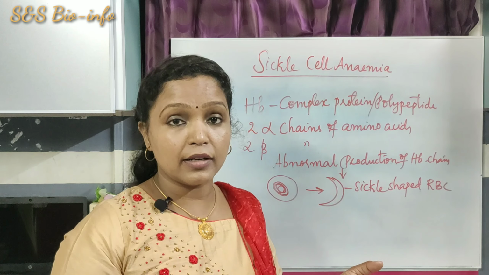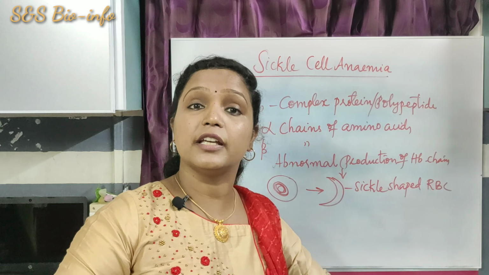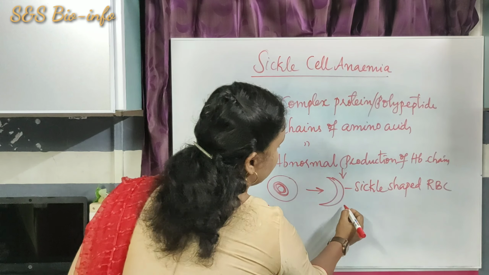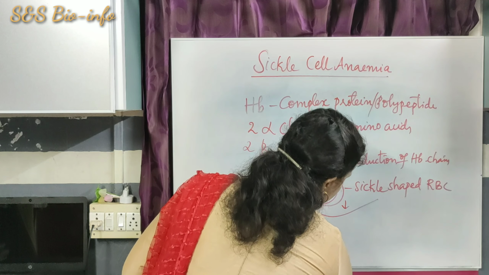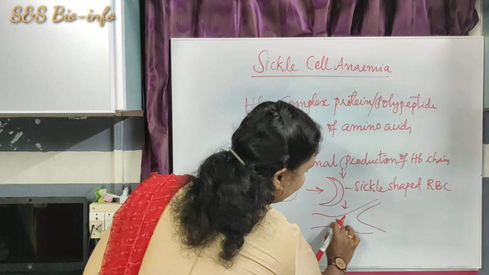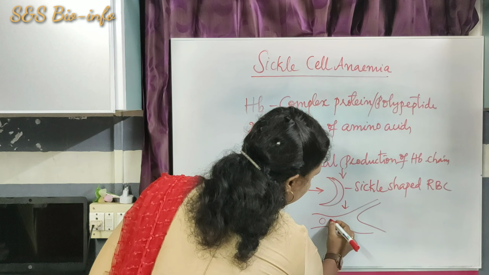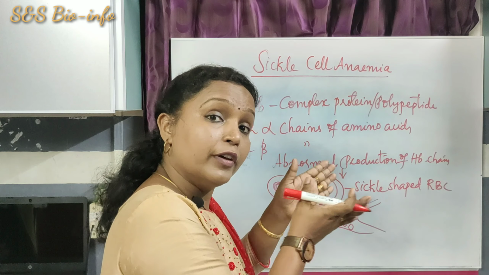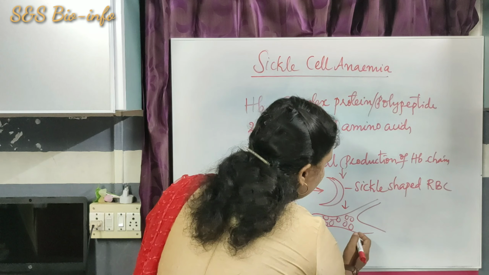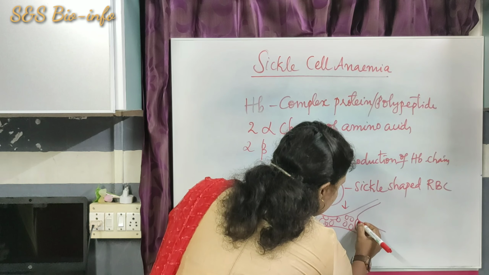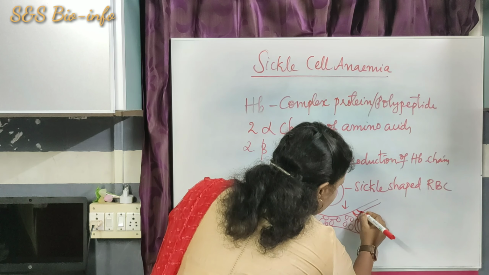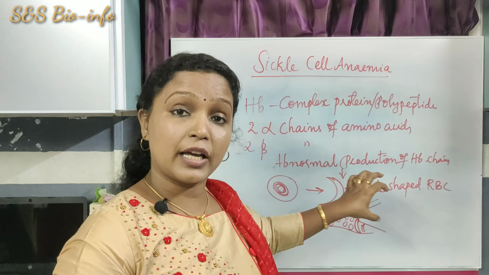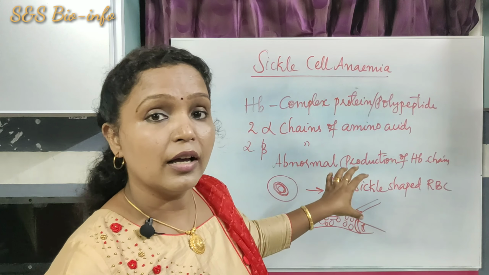So what happens? These sickle shaped RBCs block the transport of blood through the fine capillaries. Look here. Suppose this is a blood vessel with the blood capillary. If the RBCs are spherical or round in shape, they flow very smoothly through these vessels. When they are sickle shaped or crescent shaped, the fine capillaries will be blocked like this. So it leads to the blockage of the fine capillaries of the blood vessels.